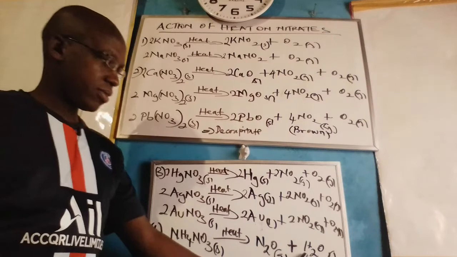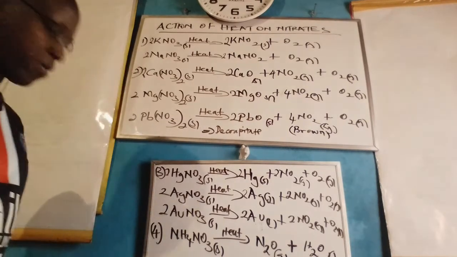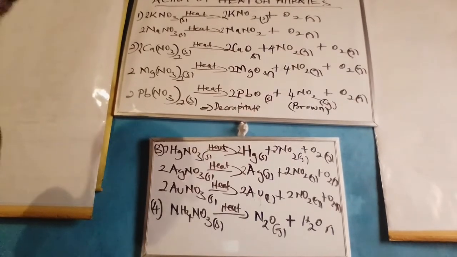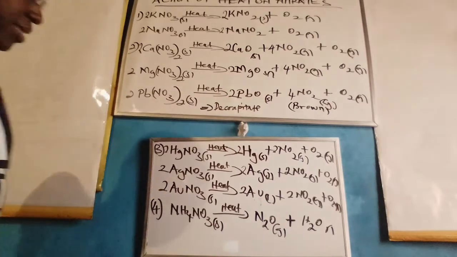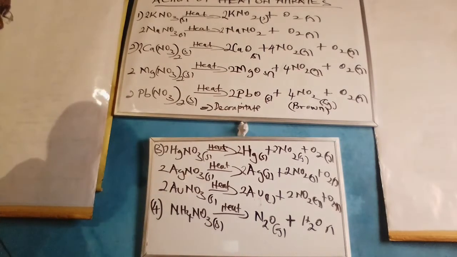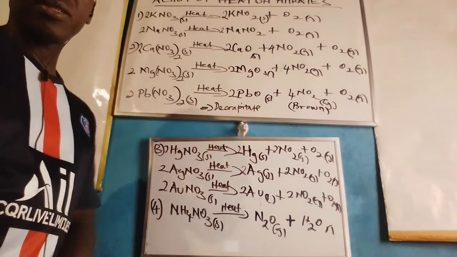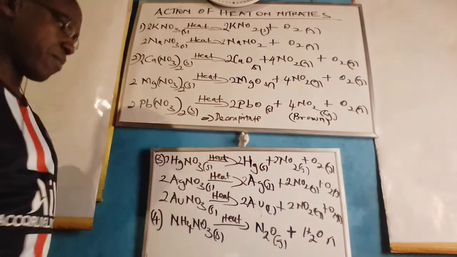It also leads to the formation of steam. Therefore, we say that when ammonium nitrate is decomposed by heat, it is reduced into laughing gas and steam. And this process exclusively represents the decomposition of the nitrates of elements of metallic form and cations such as ammonium.